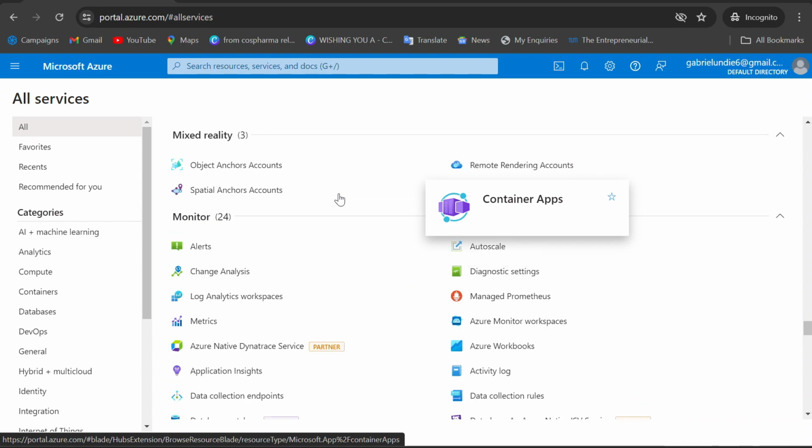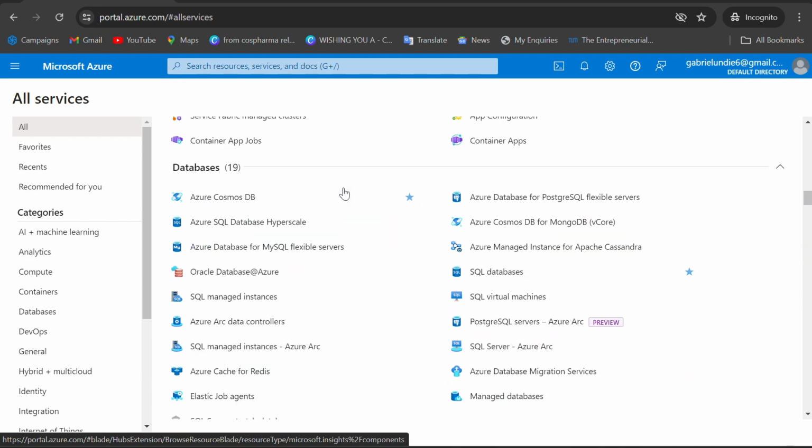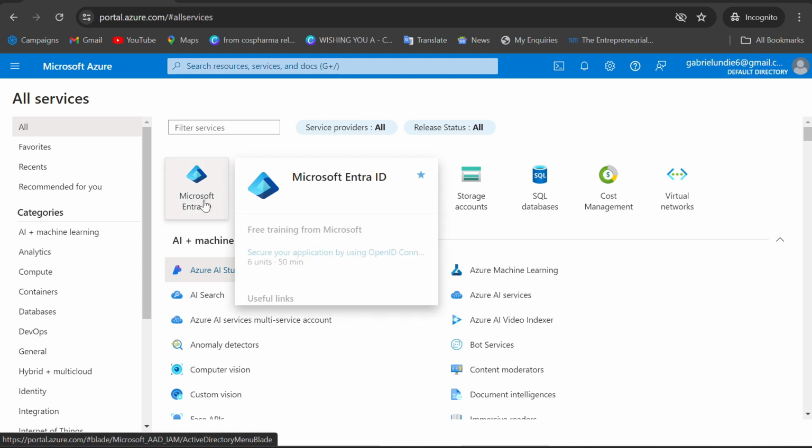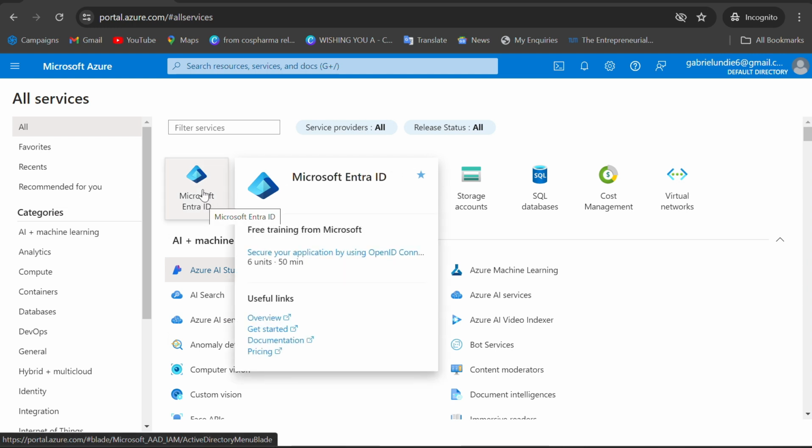So what I said we are going to dwell on is Microsoft Entra, which is up here. If you do not see it up here, go to identity and you will see it there. All right, so we have to click here to open it up.